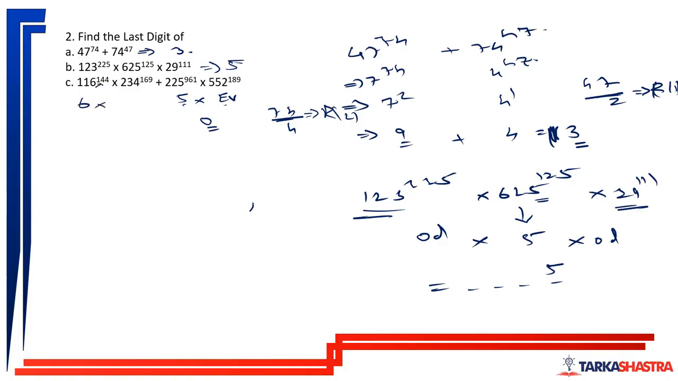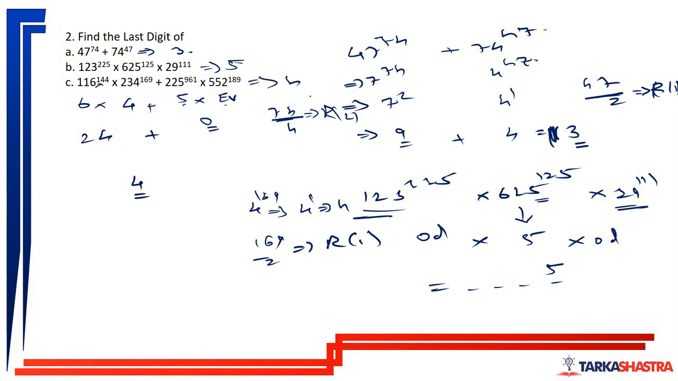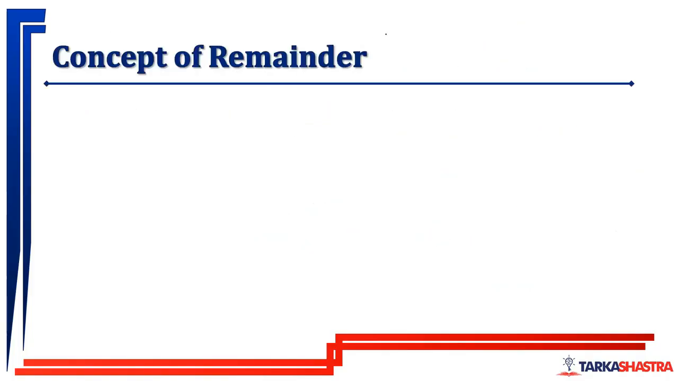4 raised to 169. So 169 divided by 2. Remainder is 1. So this is going to give me 4 raised to 1 as the remainder. So 4. Okay. So this is how much? 24 plus 0. Last digit is going to be 4 only. Okay. Now moving forward to the concept of remainder.